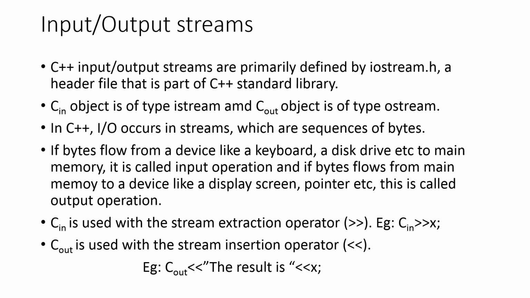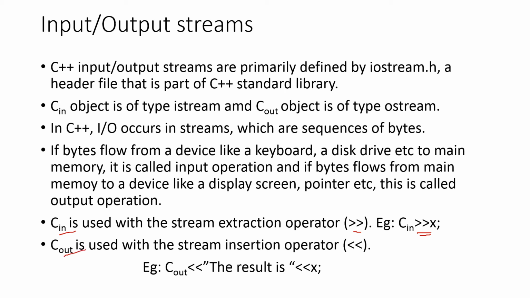The last topic in this module is input output streams. While learning the structure of a program, the first statement, that is the first line which we wrote, was #include <iostream.h>, that is, input output stream. Input helps to read the data. Output helps to display the data. So cin is used with the stream extraction operator, and this is the symbol, cin, read. This one we are using.